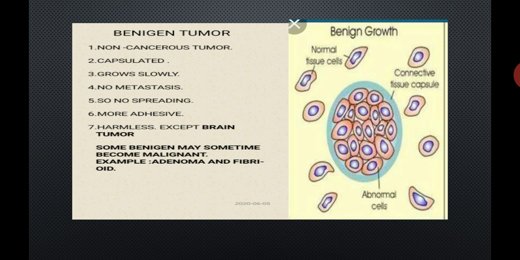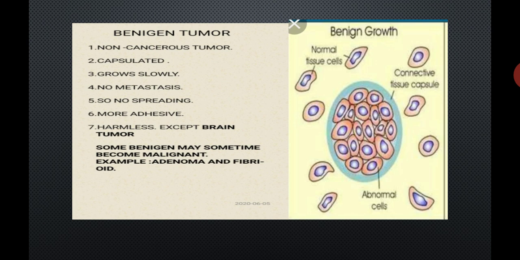Number seven, it is a harmless tumor except one tumor, that is a brain tumor. A brain tumor is a benign tumor, but it is a harmful tumor. All benign tumors are harmless except only one, the brain tumor.